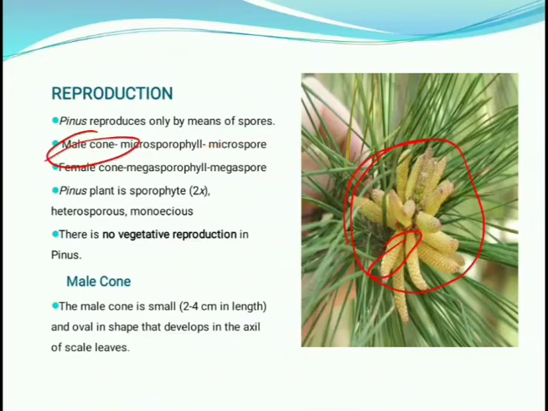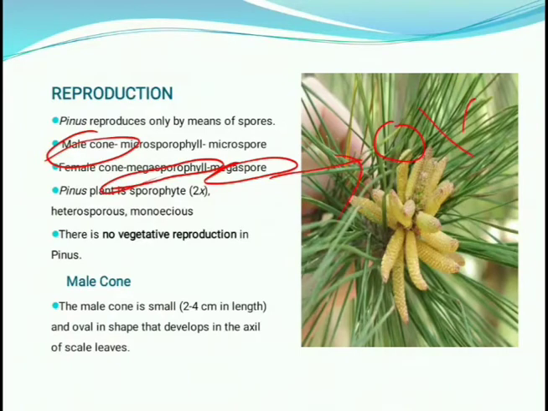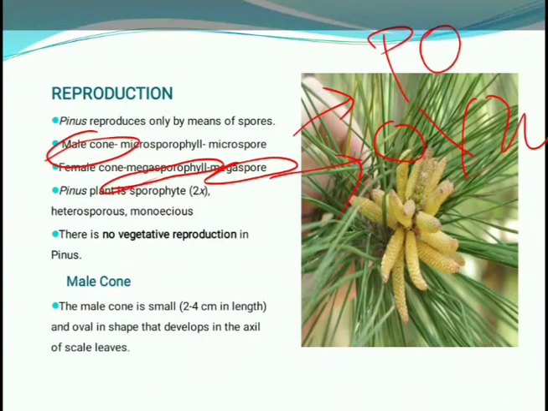And the female cone: each part is known as a megasporophyll, and the female cone develops a megaspore, which is also known as the ovule. The megaspore is developed in an ovule, and the microsporophyll develops pollen grains.